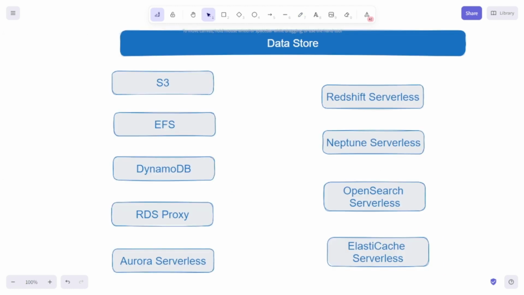So there are different serverless services that fall in the data store category. Out of these, some are storage, some are file systems, some are databases, some are caches as well. So let's start with S3.